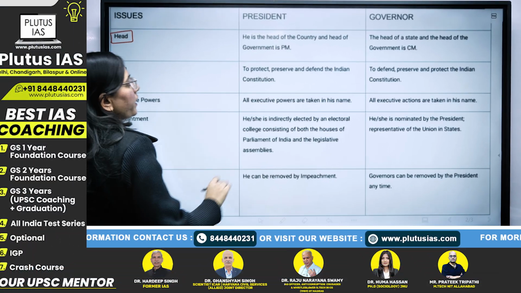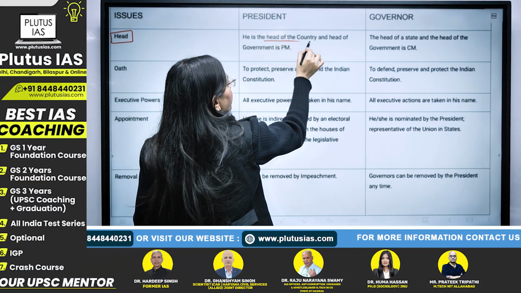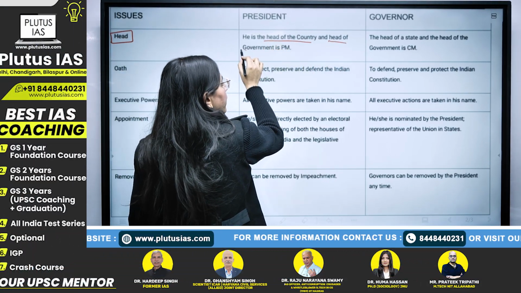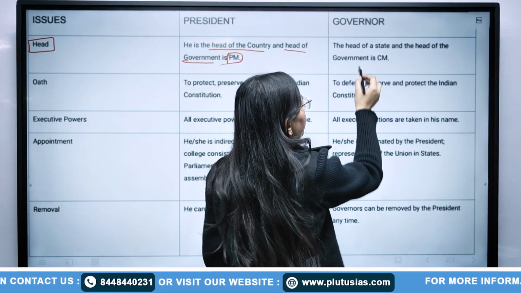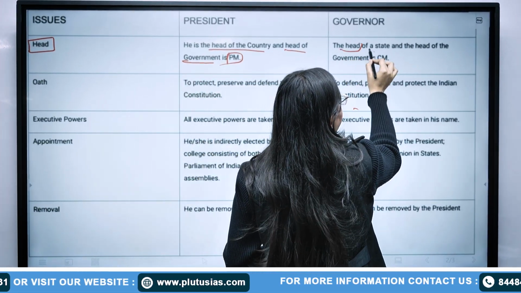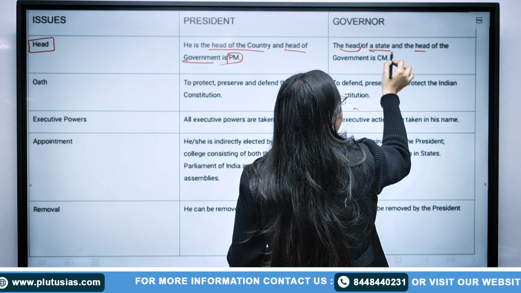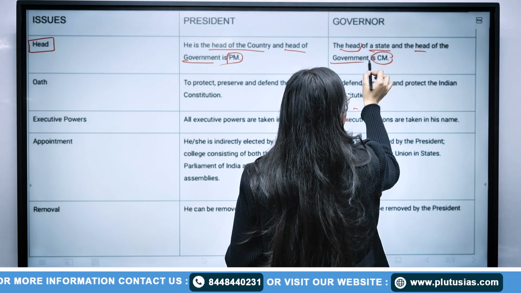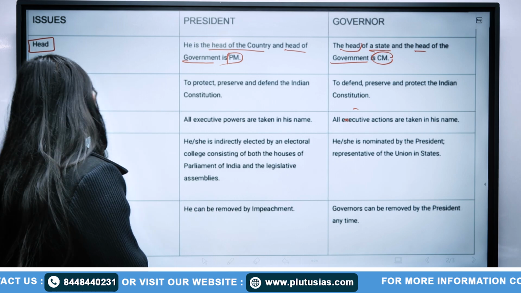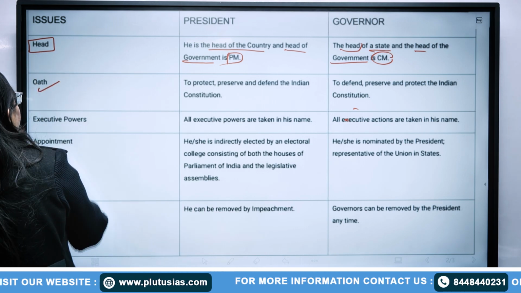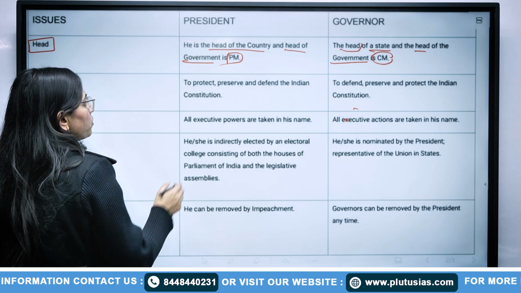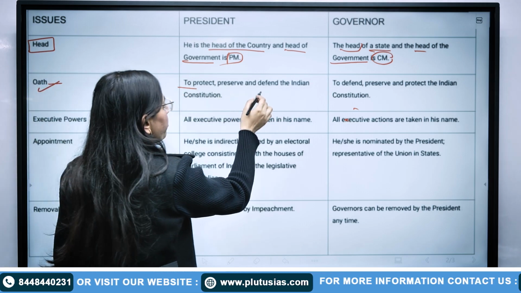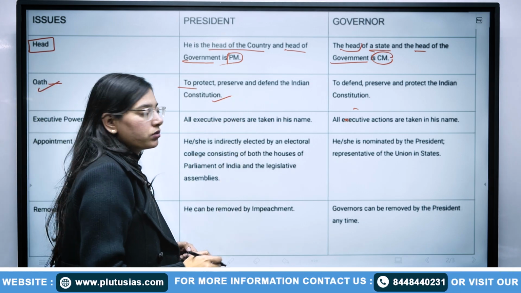Like both are the head. The president is the head of the country and the head of the government is the PM. Here, governor is called the head of a state and CM is called the head of the government. Now how they take oath: both take the same oath to protect, preserve and defend the Indian constitution.